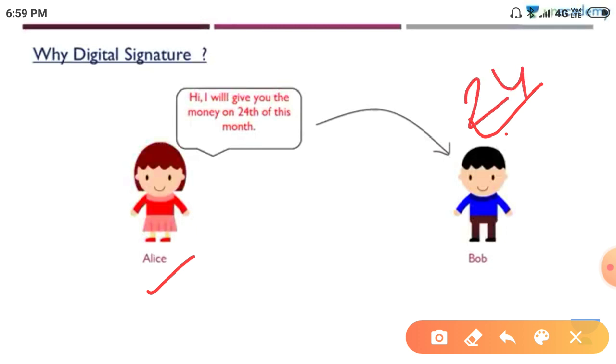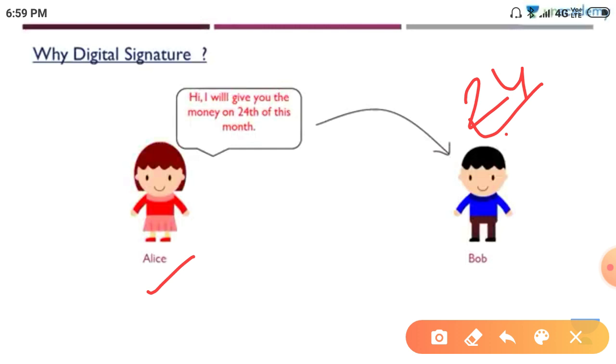At that time, what will he do? He will ask Alice: you said you would give the money on the 24th, but till now I didn't get the money. What can Alice tell? She can say that she didn't send any message. Maybe a third party sent it, they could have hacked her account and sent the messages. There is a possibility, so Bob cannot do anything.